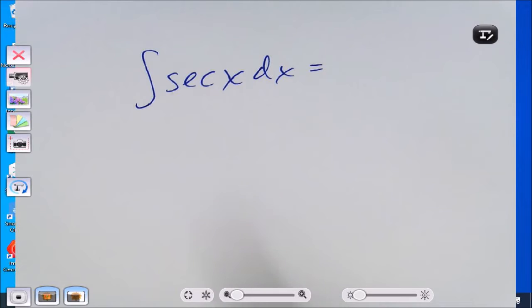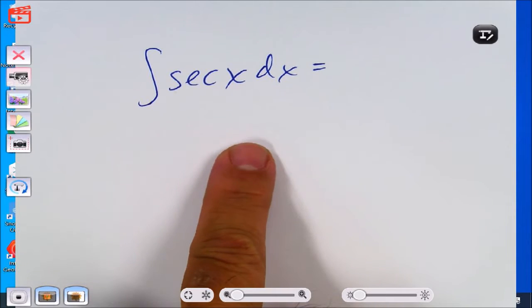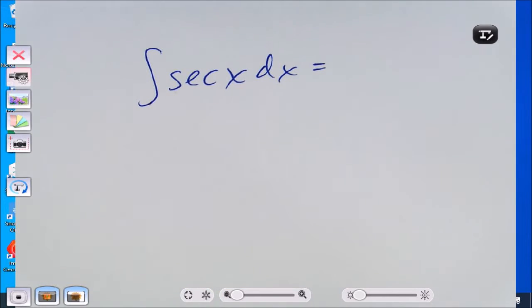Say show your work. You are not required to ever show your work for this, but I'm about to show you the work just so you know where it's coming from. Just secant x dx.